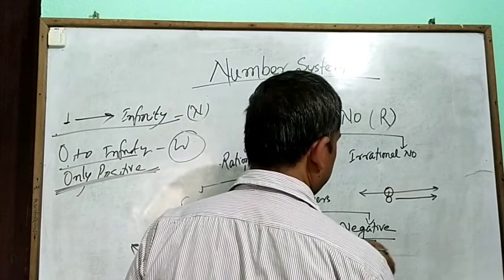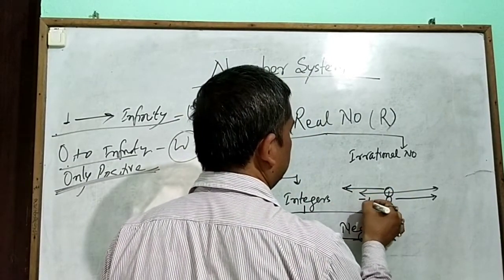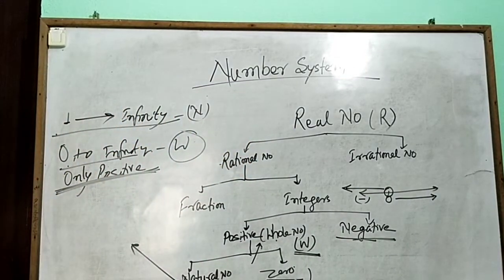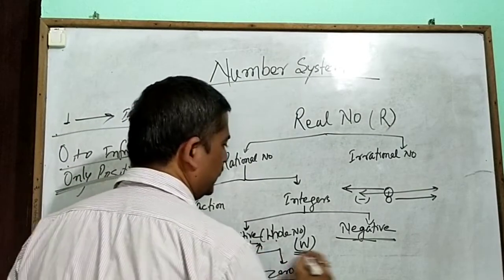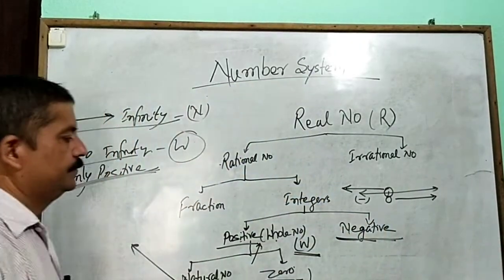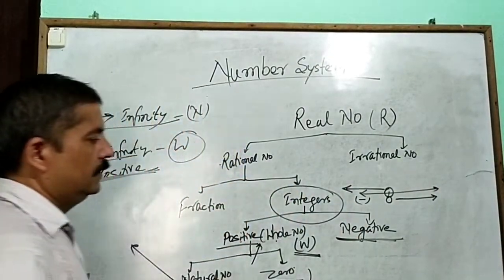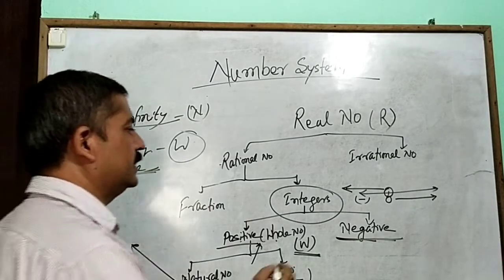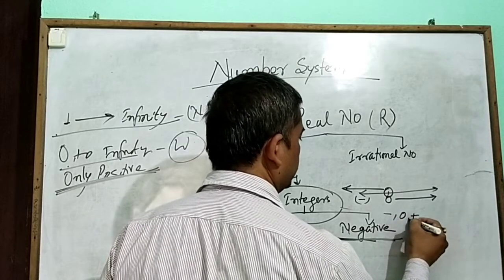All the numbers lying on the left side of 0 are called negative numbers. The combination of positive numbers and negative numbers is called the integers. Integers lie between negative, 0 and positive.